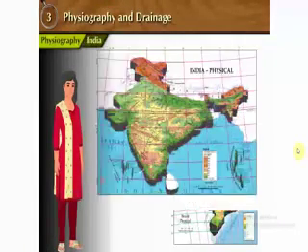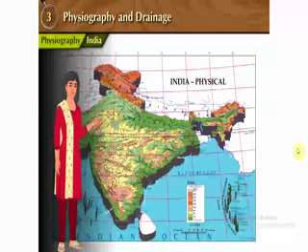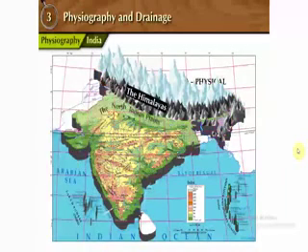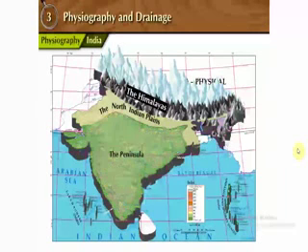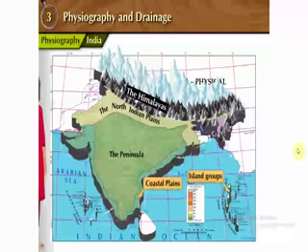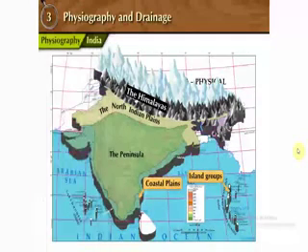Physiography. India. In the map, we just saw the physiography of India, based on which India is divided into 5 physiographic divisions: the Himalayas, the North Indian plains, the peninsula, coastal plains, and island groups. Now we shall gain information regarding these 5 physiographic divisions.